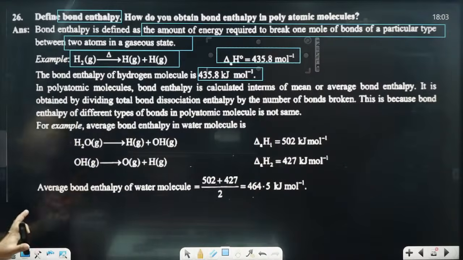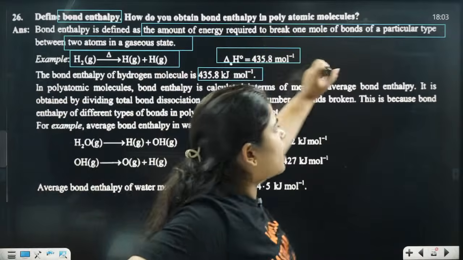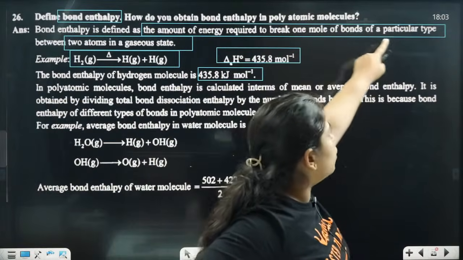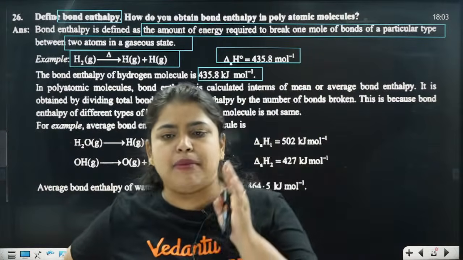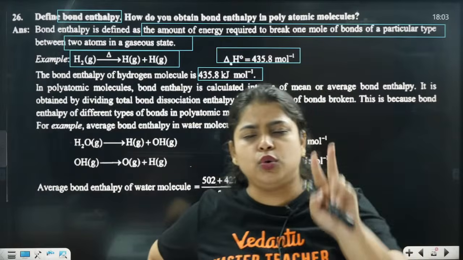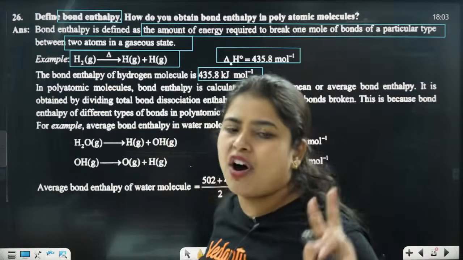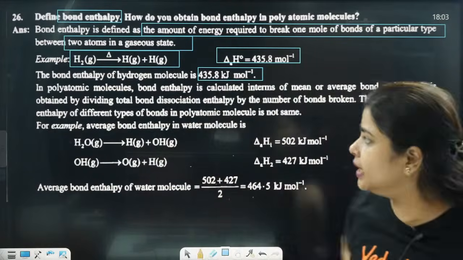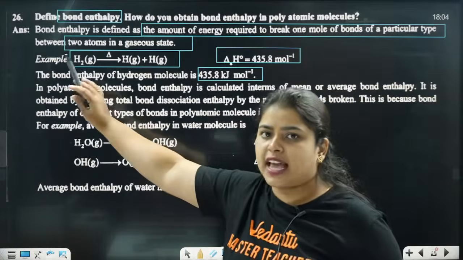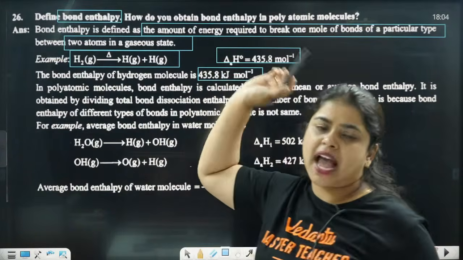Clear? So how do they define bond enthalpy? The amount of energy which is required to break one mole of bonds of a particular type in between the two atoms in a gaseous state. Clear? We took the example of two gaseous atoms. H2 was a gaseous molecule. So this gaseous molecule is being split up into H and H.